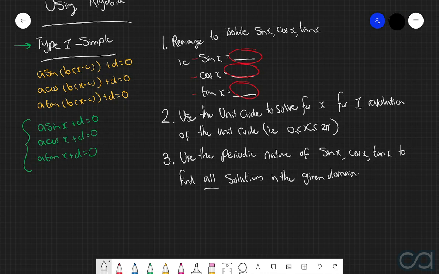So therefore, if we want to solve for all the solutions of sine x and cos of x, we're going to keep adding or subtracting integers of 2 pi until we reach the upper and lower bounds of our domain, and then with tan of x, we'll either add or subtract integers of pi until we reach the upper and lower bounds of our domain.